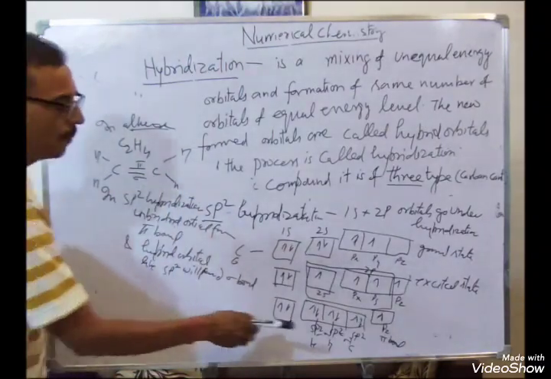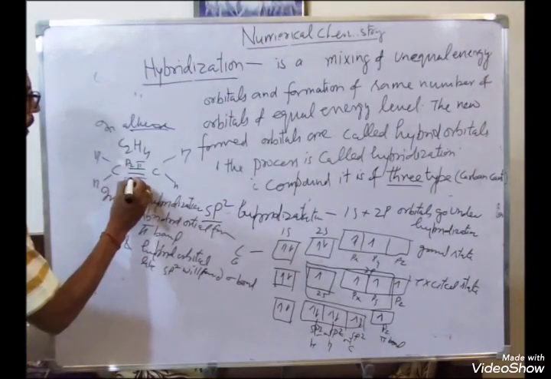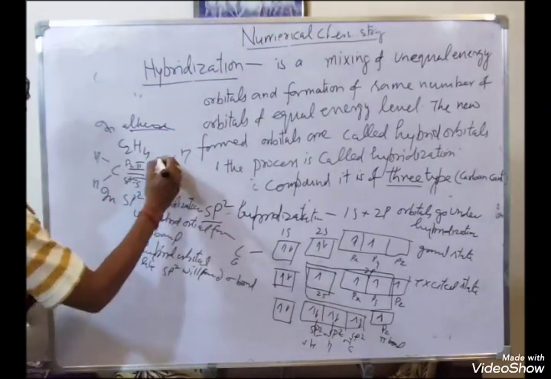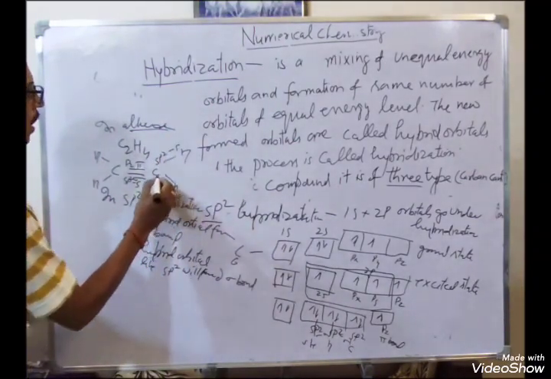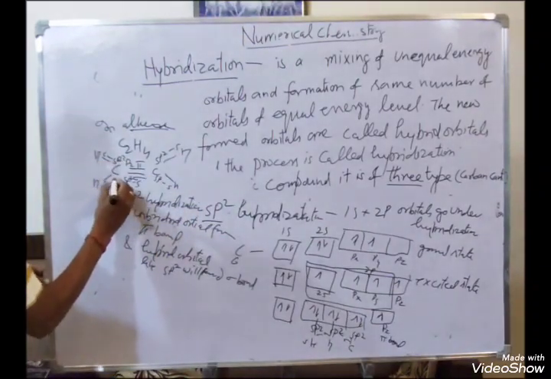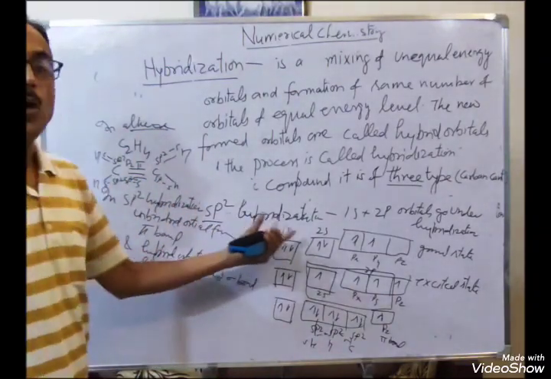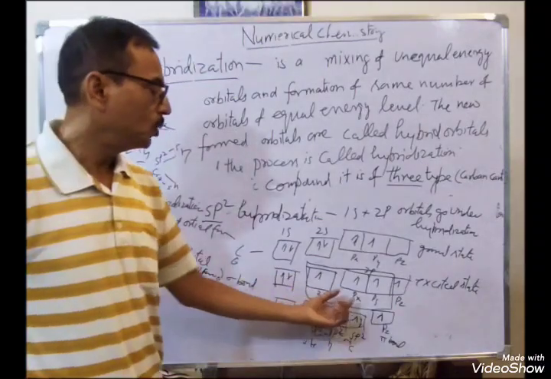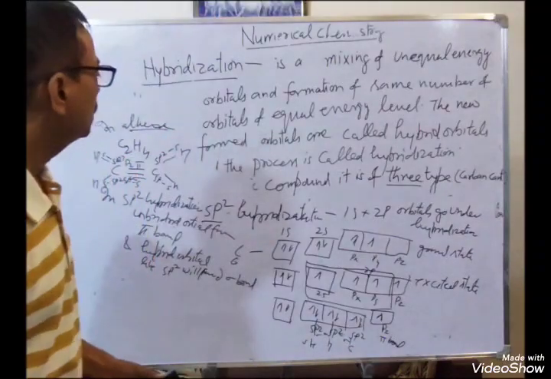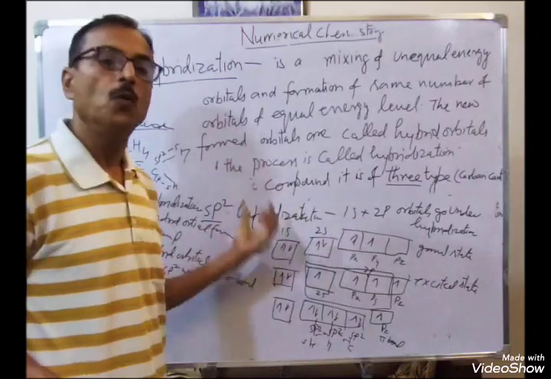So in alkene, where there is any double bond, C2H4 ethene, there is one sigma bond and one pi bond. The pi bond is due to the unhybridized pz orbital, and the sigma bonds are from sp2 hybrid and s of hydrogen, and sp2 with sp2. This is sp2 hybridization, in which 2s and 2p go under hybridization and form 3 sp2 orbitals.